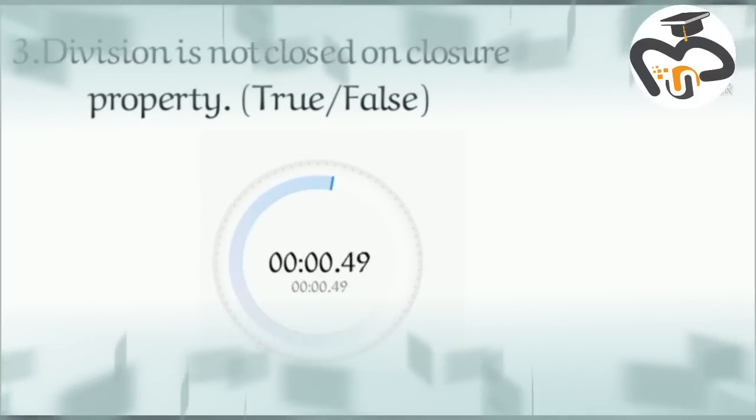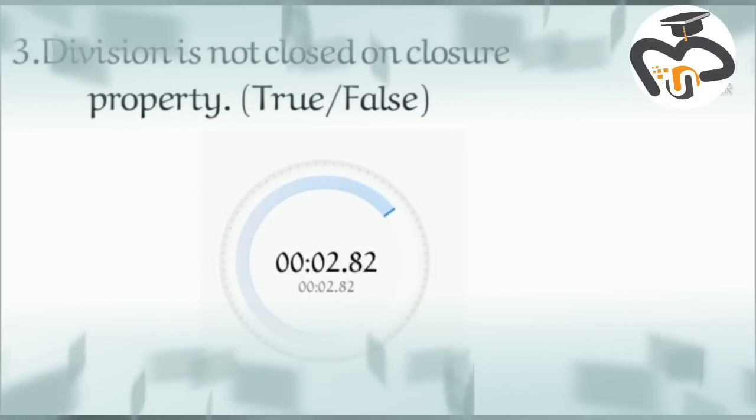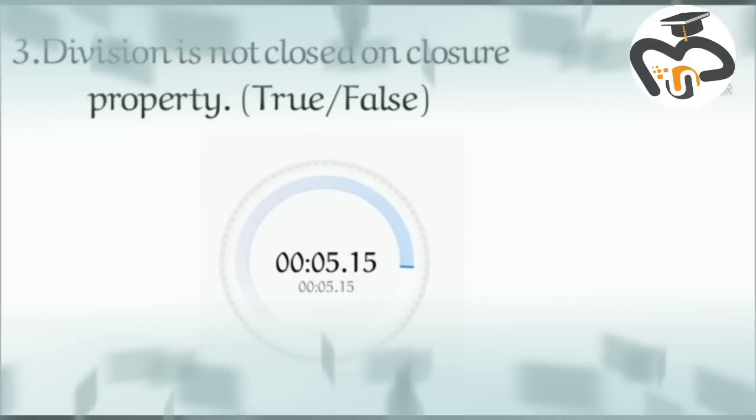Three. Division is not closed under the closure property. True or false?